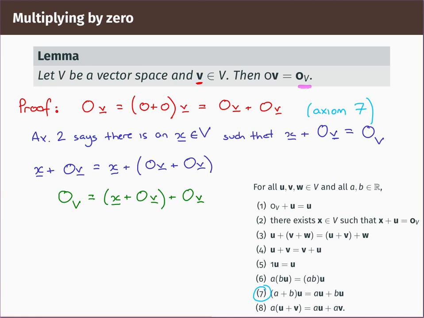So why is this true? This is true because of axiom number 3, which tells me that addition is always associative in vector spaces. Now, again, the meaning of x was that it was the additive inverse for our scalar multiple 0 times the vector v. So what you have in the brackets there is simply the 0 vector. So we've got the 0 vector for our vector space plus the scalar multiple 0 times our vector v.